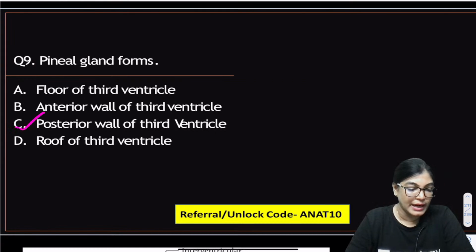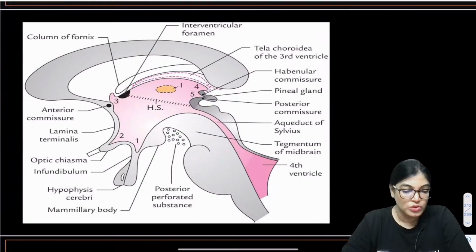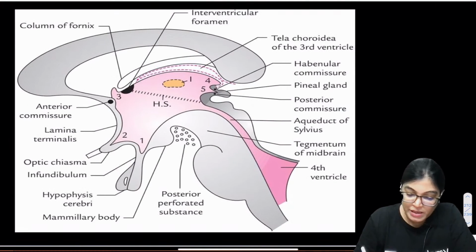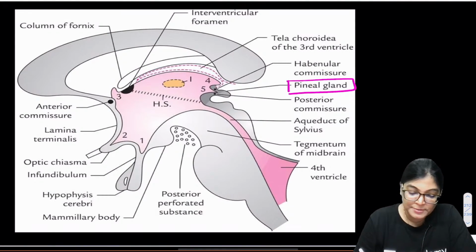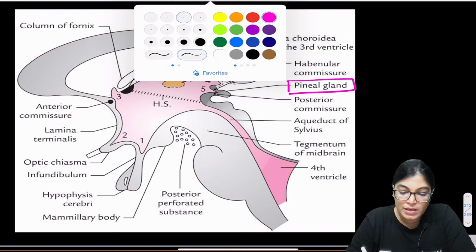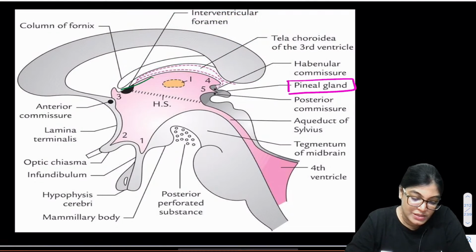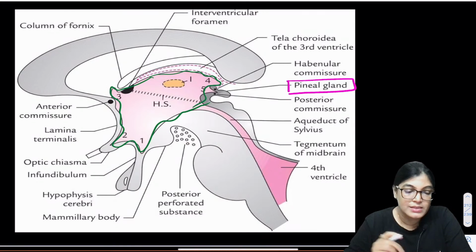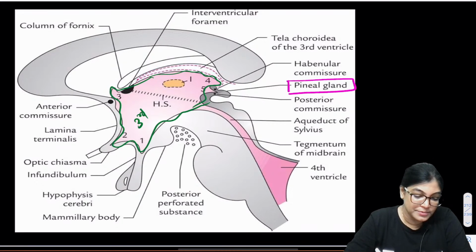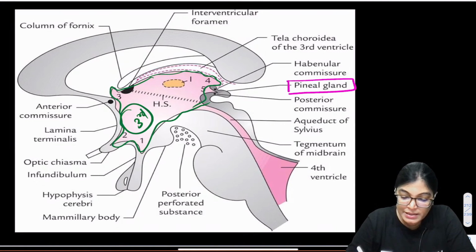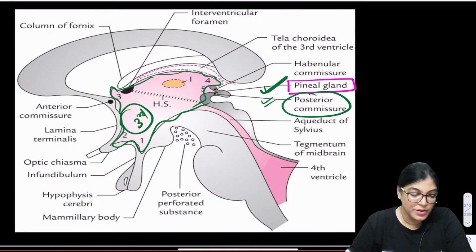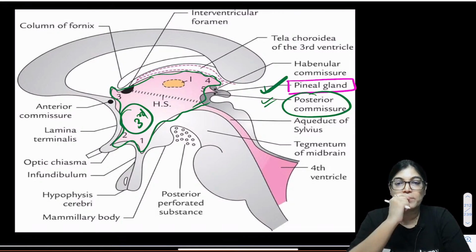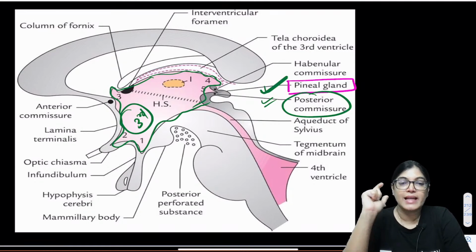Absolutely right, dear. Yes, so I would like to show you a diagram for it. I am enlarging it. So clearly you can see this is the pineal gland. Actually this is an irregular diverticulum-like structure which has many irregularities here. This is the third ventricle, and you can see here the pineal gland and posterior commissure, all these structures lying posteriorly. So in this diagram you can appreciate the relations. Pineal gland is lying on the posterior aspect of the third ventricle.